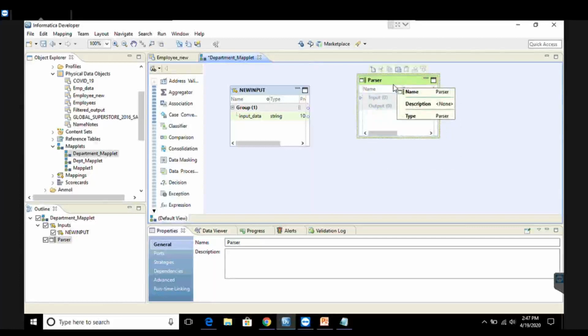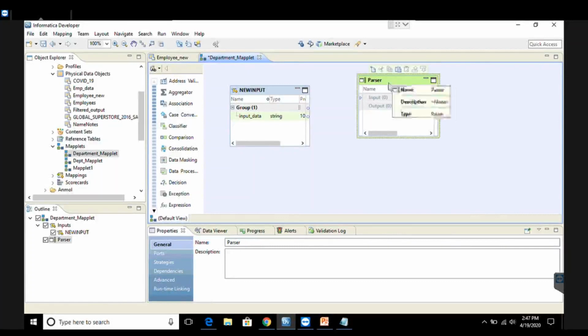Now, parser transformation is a transformation which allows sending particular data from a source file to the target file based on a strategy, based on a model, based on a plan. In that plan, we have to mention while configuring the transformation.